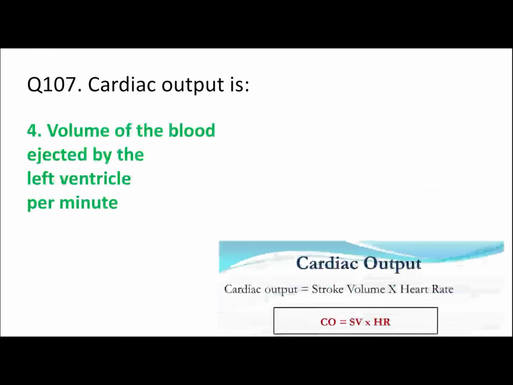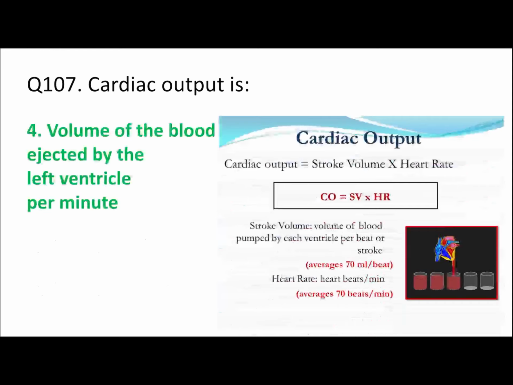Now look at the formula of cardiac output: stroke volume times heart rate. Stroke volume means volume of blood pumped by each ventricle per beat, which is 70 ml per beat, and heart rate is generally 70 beats per minute.